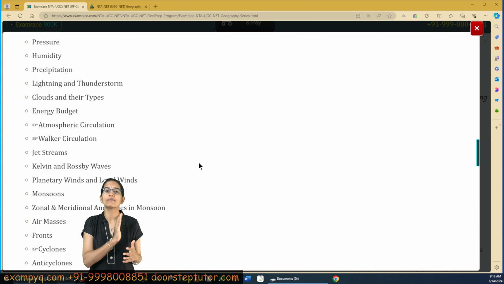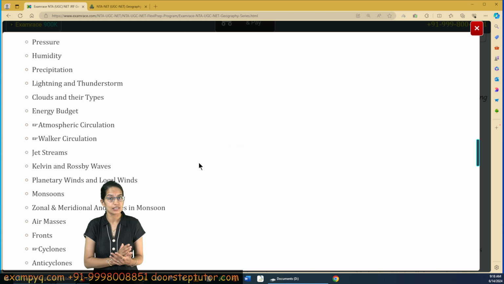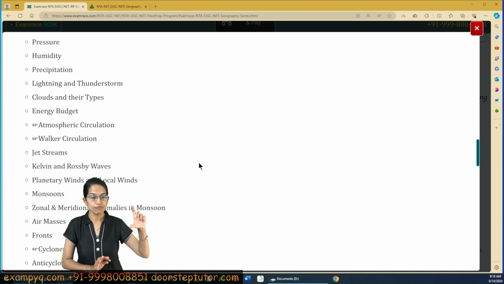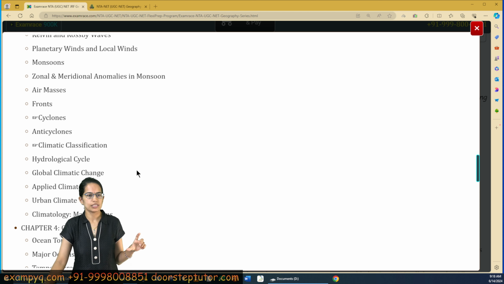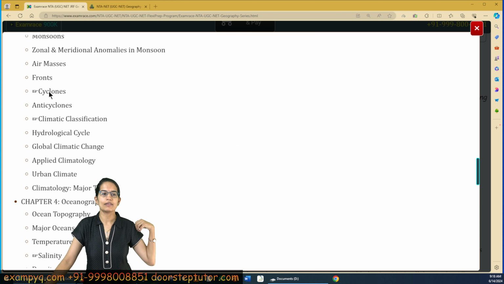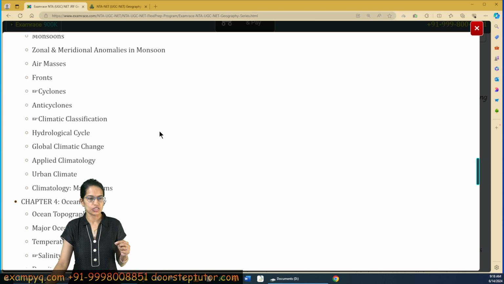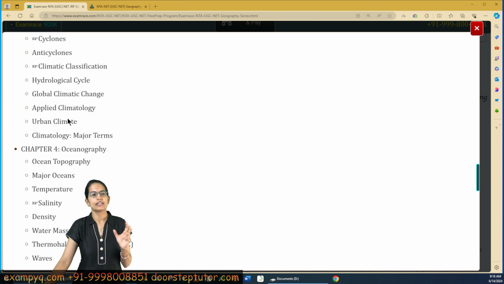These topics are not only important for your UGC geography, but also for your CSIR Earth Science if you are appearing for it. So these topics have to be understood with conceptual clarity. A lot of questions are asked from this section. Then cyclones and climatic classification. Köppen and Thornthwaite are the major classifications that you must cover, and both are really important from your examination perspective.